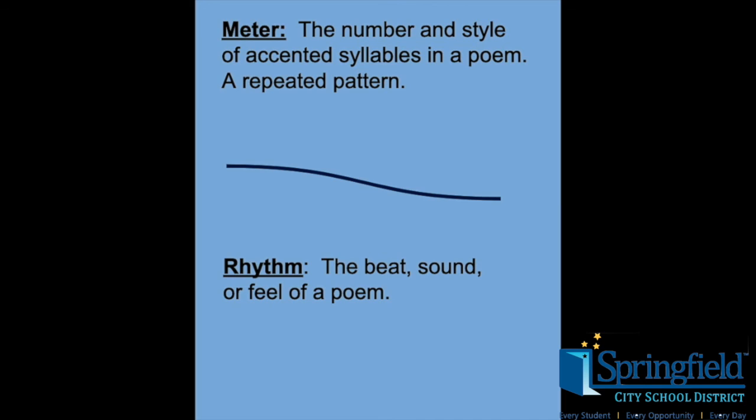Two more elements of poetry are meter and rhythm. These qualities kind of make poetry sing-songy, like the songs that we listen to. Rhythm is the beat of the poem. You can think of nursery rhymes you learned when you were younger, like Humpty Dumpty or Mary Had a Little Lamb. There's also meter. That is the accented syllables and number of syllables per line. If you watch the video on Brain Pop, it explains it really well.